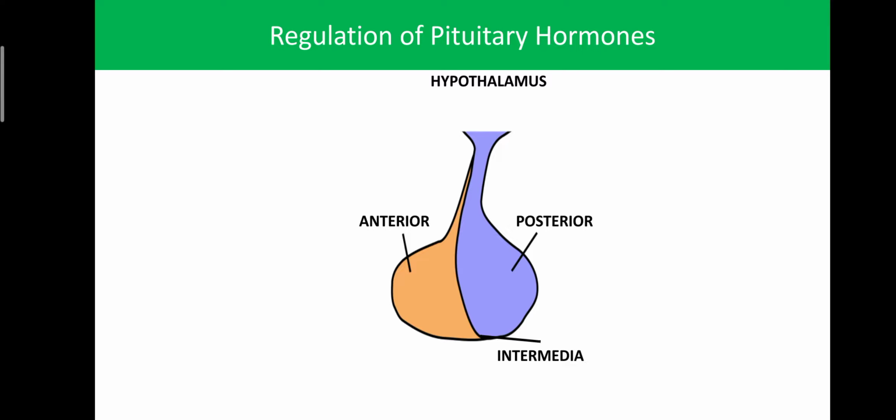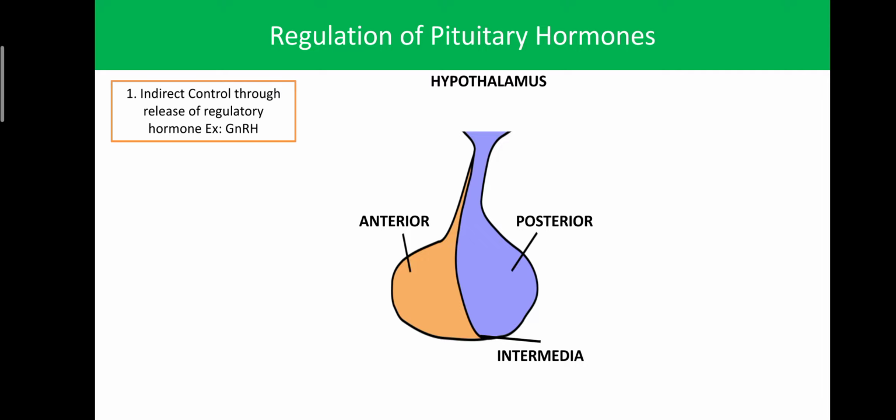And here the hypothalamus can control the secretions of all the hormones by two mechanisms. The first mechanism is indirect control through release of the regulatory hormone like GnRH. It means the hypothalamus, in the anterior pituitary lobe, can secrete certain hormones. So those hormones are responsible for the synthesis and secretion of the hormones from the anterior pituitary gland. That mechanism is known as indirect control through the release of the regulatory hormone by the hypothalamus to the anterior pituitary lobe.